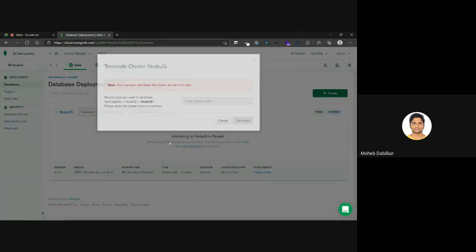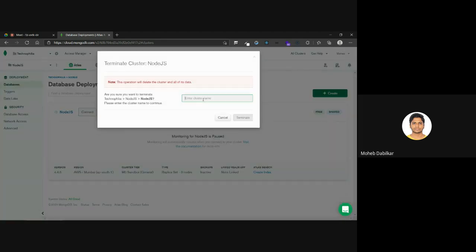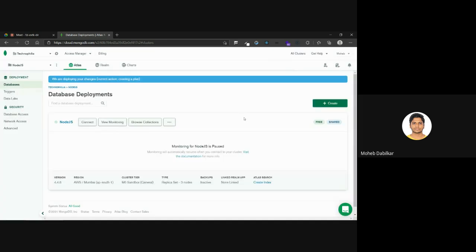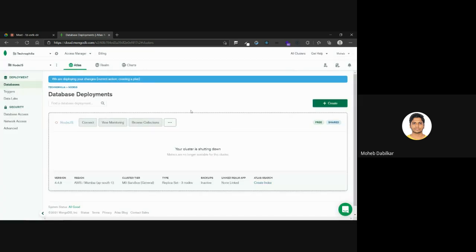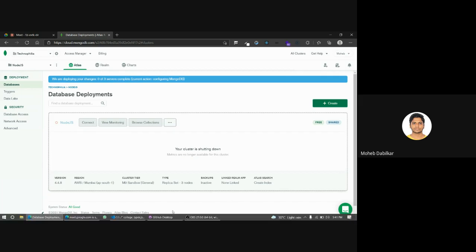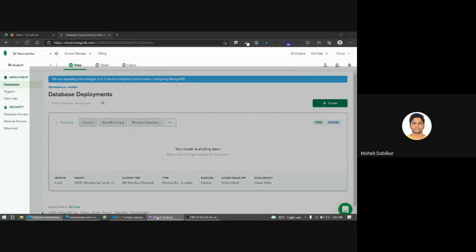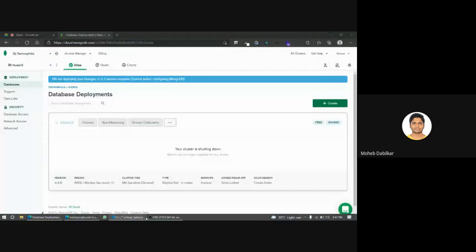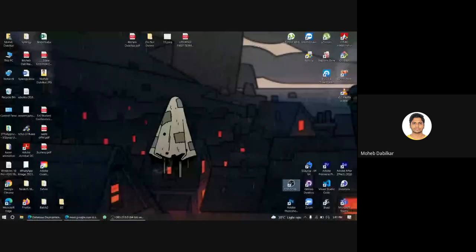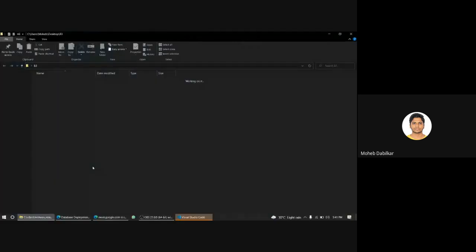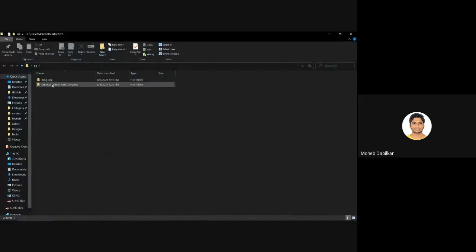Chalo, so let me just terminate this. So the cluster name is Node.js, and let's just terminate it for now. Okay, we'll have to wait till this deletes. Okay, so we'll go ahead, and what we'll do till then is get back to our project.